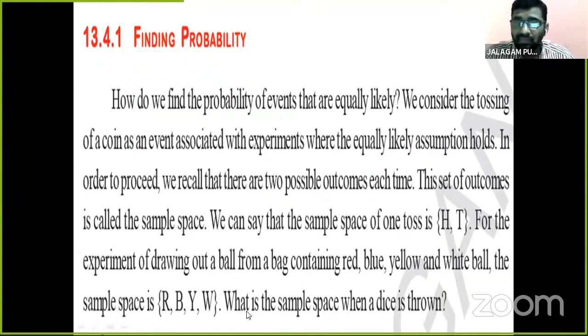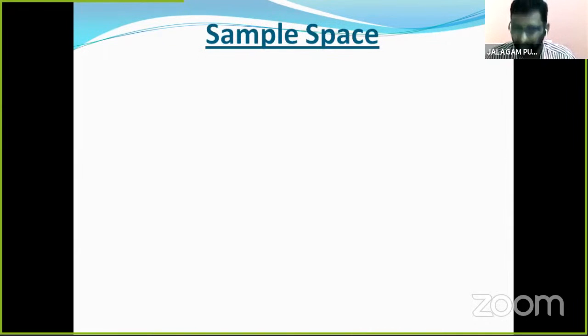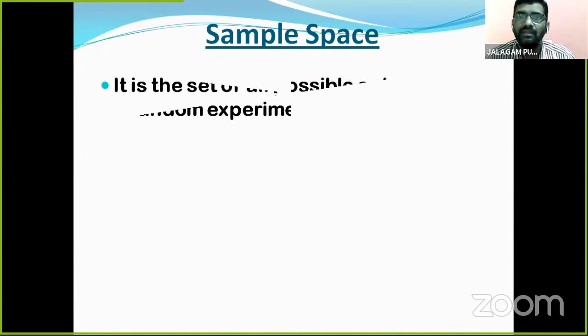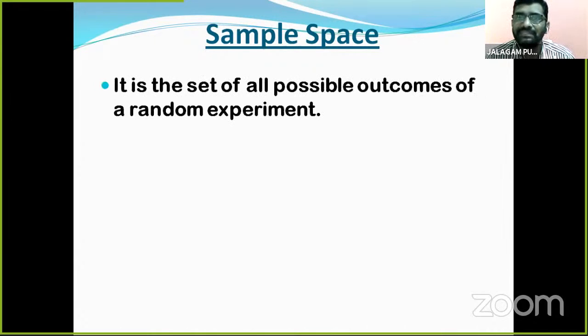And we see another example. What is the sample space when the dice is thrown? Think, children, what is the sample space when we roll the dice? Let us see once again the sample space. The sample space definition is: it is the set of all possible outcomes of a random experiment.